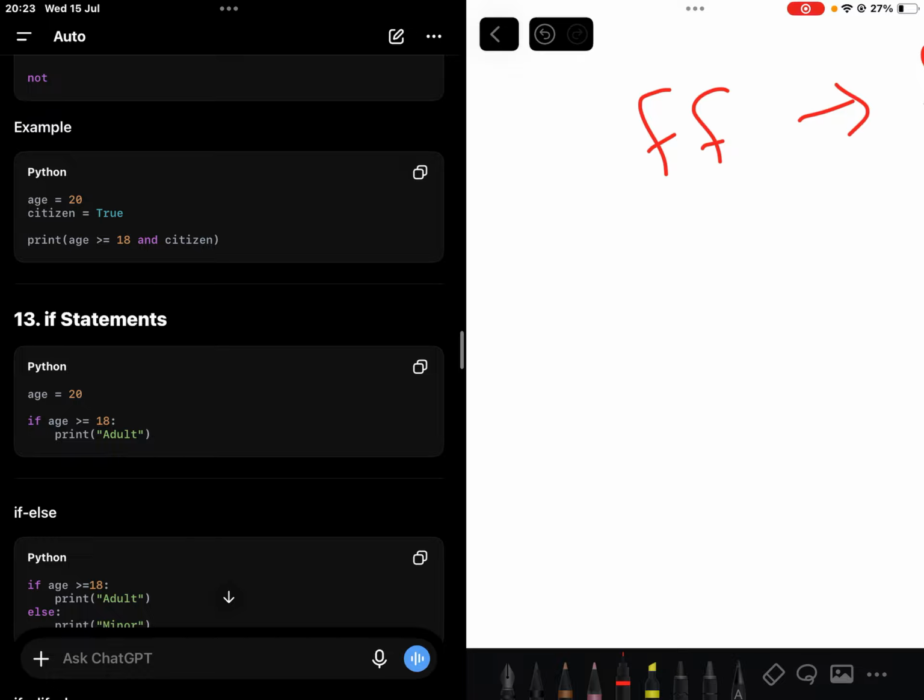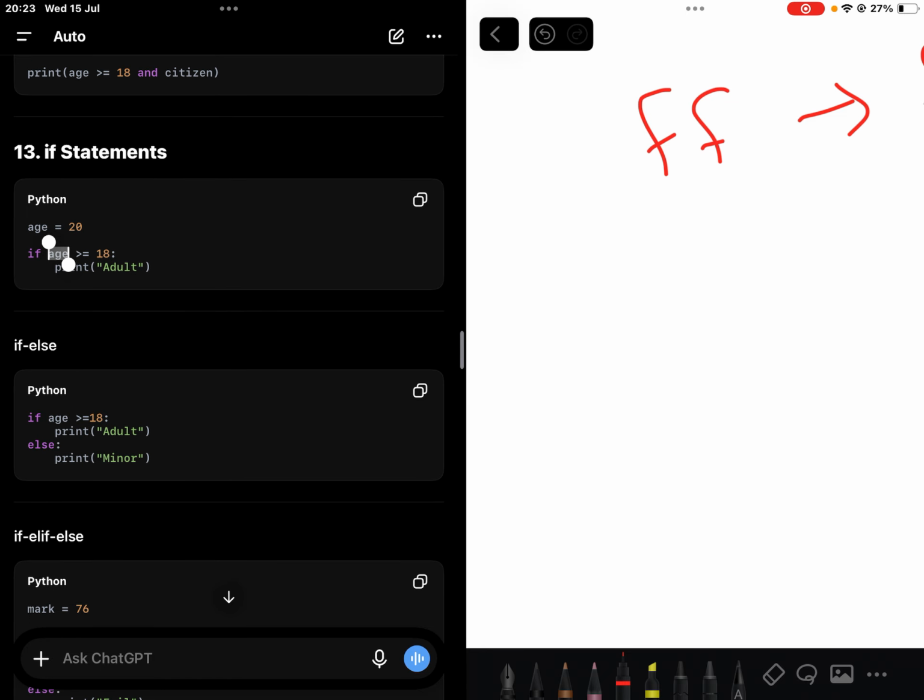Then let's check it. If 20 is greater than or equal to 18, which is a true statement, then print adult. But if age was 16, if 16 is greater than or equal to 18, print adult, which in this case is not true, hence it does not print, right? Then if else is like what will run if the condition is not true, right? So for instance, if age, which is 16, is greater than or equal to 18, print adult.